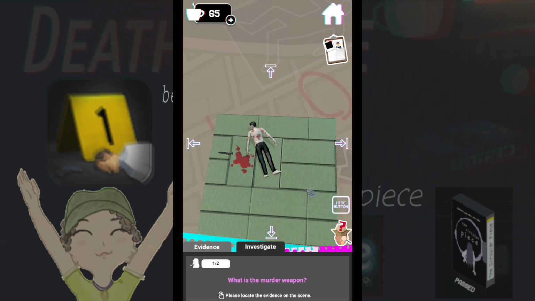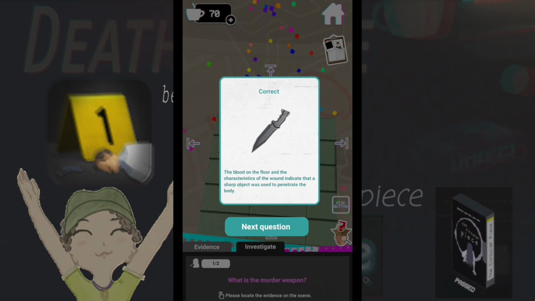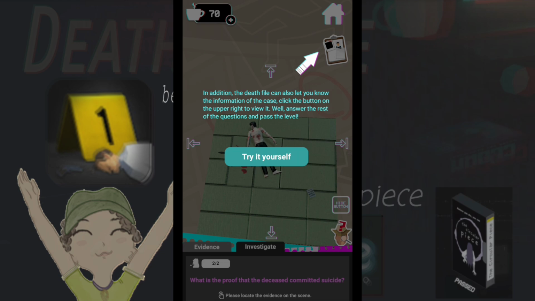The murder weapon: knife. Correct. The blood on the floor and the characteristics of the wound indicate that a sharp object was used to penetrate the body. In addition, the death file can also let you know the information of the case. Click the button on the upper right to view it. Well, answer the rest of the questions and pass the level.